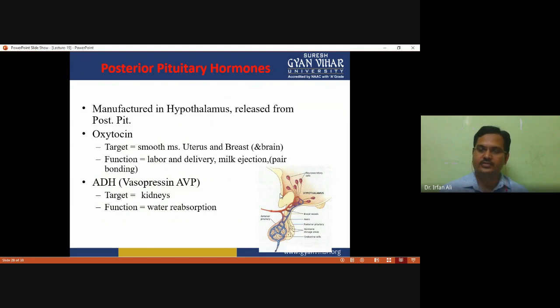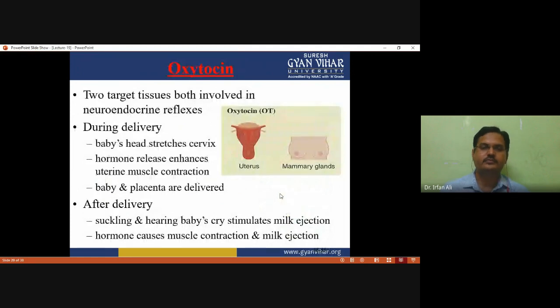This figure also shows the location of the hypothalamus along with the posterior pituitary and the anterior pituitary. The next secretion is oxytocin. Oxytocin has two target tissues, both involved in a neuroendocrine reflex. The first is the uterus, and the second is the mammary gland.